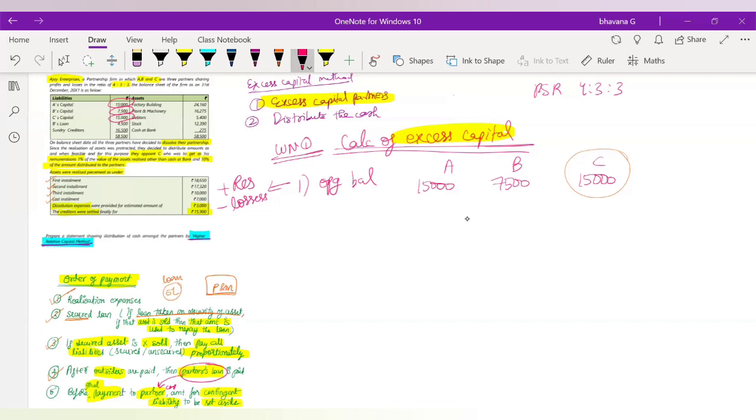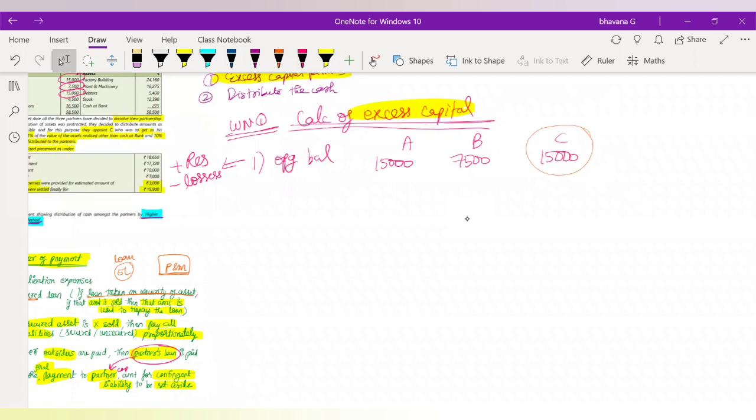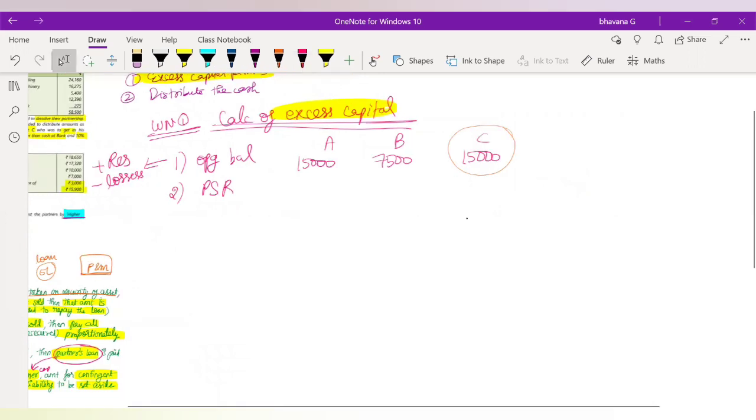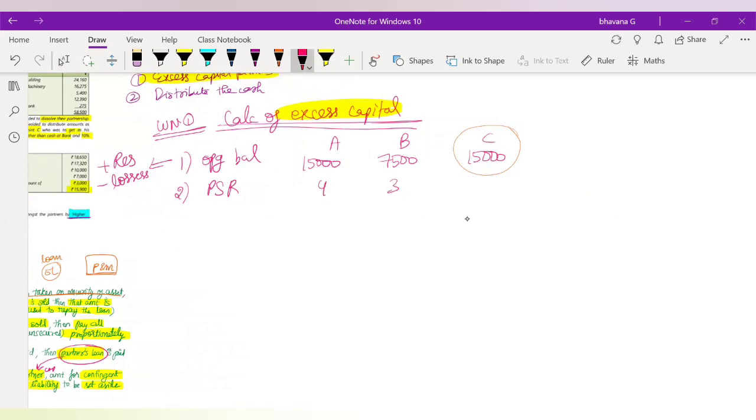In the opening balance, what you have to write is opening capital plus reserve minus losses. Since in the question we don't have any reserves or losses, we didn't take that into consideration. We directly wrote our opening capital as our opening balance. So the opening balance is 15,000, 7,500 and 15,000. Next, we are going to write the profit sharing ratio. What is the profit sharing ratio? The profit sharing ratio is 4:3:3.